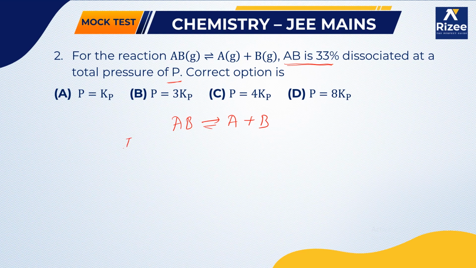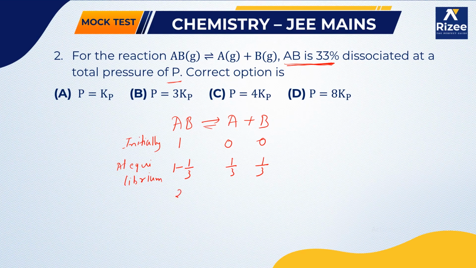Suppose initially the number of moles of AB is 1, of A is 0 and of B is 0. At equilibrium, he has already given that 33% dissociation is taking place, which means at equilibrium we can write 1 minus 1/3, 1/3, and 1/3 forming.